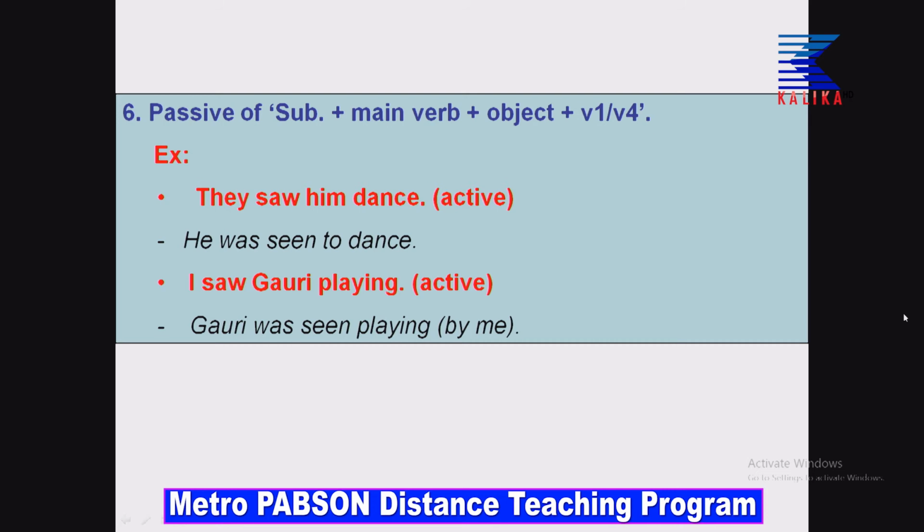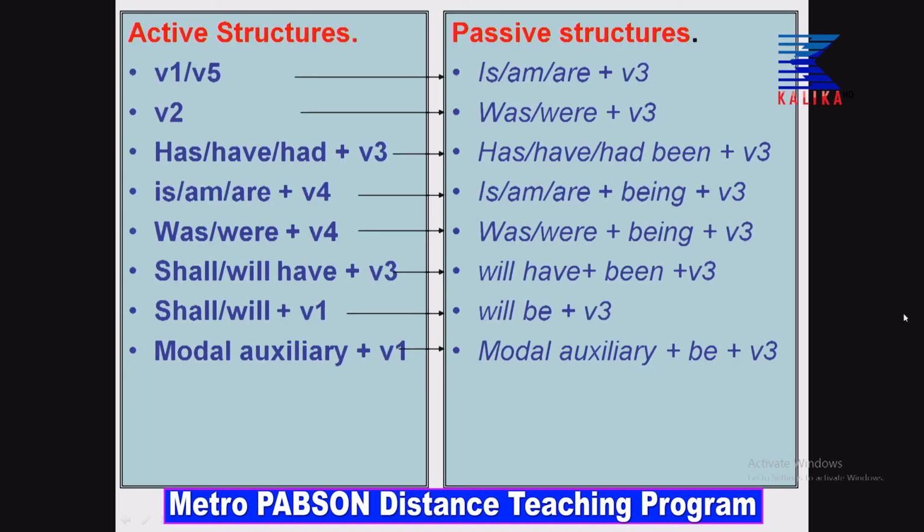Most of you students, I think you write by me, so it is correct. But later in the classes, when you move to class grades 11, 12, in your plus 2 level, you know that you can omit such objects. So here Gauri was seen playing by me. Once again, when the sentence ends in a verb, then you have to change it this way. He was seen to dance, as in the first example, for they saw him dance, and I saw Gauri playing. Gauri was seen playing. Now, let us move on to the other one.